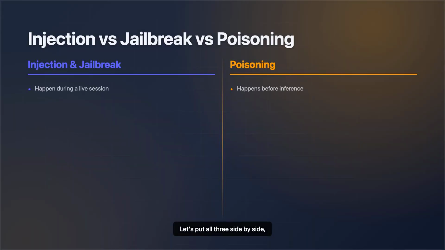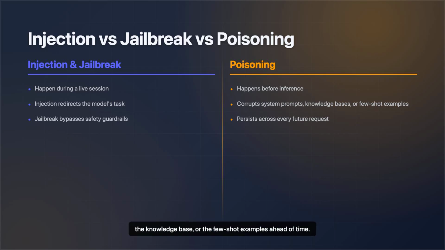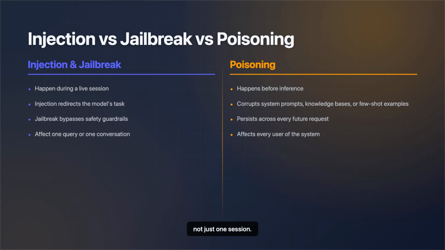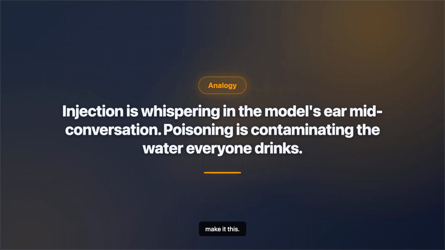Let's put all 3 side by side, because the timing is what separates them. Injection and jailbreak both happen during a live session, in the moment. Injection redirects the task. Jailbreak bypasses the guardrails, and both affect just one query or one conversation. Poisoning is different. It happens before inference even begins. An attacker corrupts the system prompt, the knowledge base, or the few-shot examples ahead of time. That corruption then persists across every future request, which means it affects every single user of the system, not just one session.